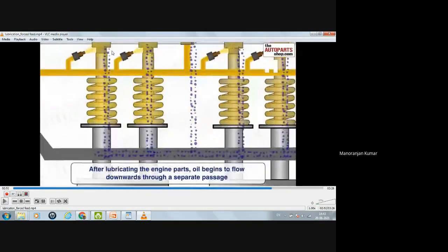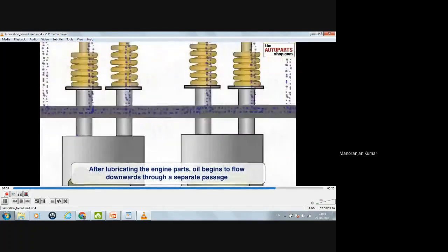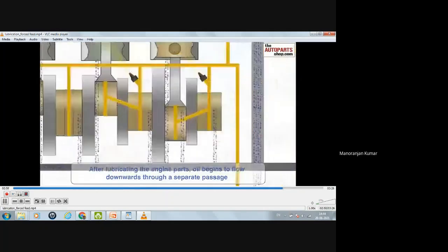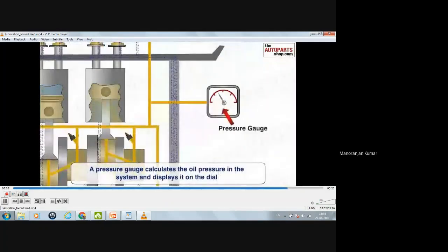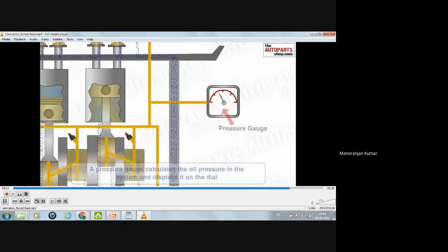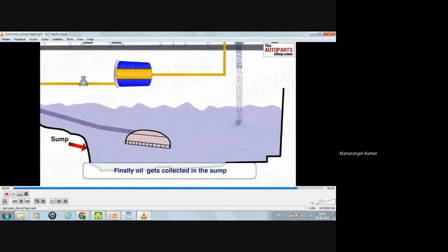Now, after lubricating all the engine parts, the oil begins to flow downwards through a separate passage. Here you can see all the oil is coming downwards through a separate passage and it will go to the oil pump. A pressure gauge is there to calculate the oil pressure in the system, and this pressure gauge will display the oil pressure on the dial here. Finally, the oil gets collected in the sump.